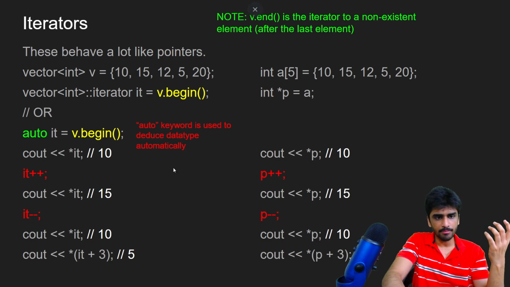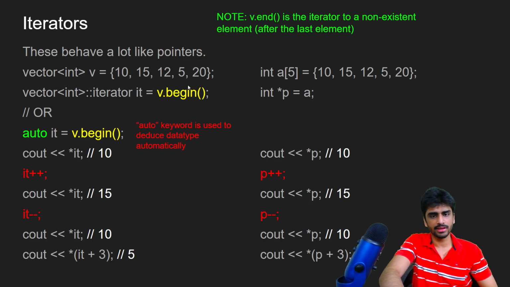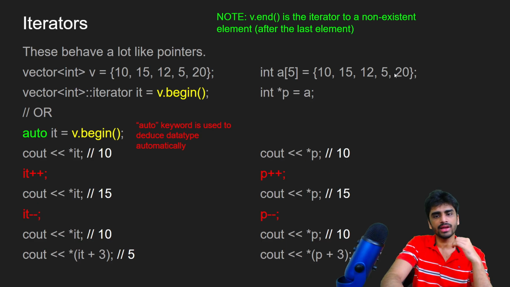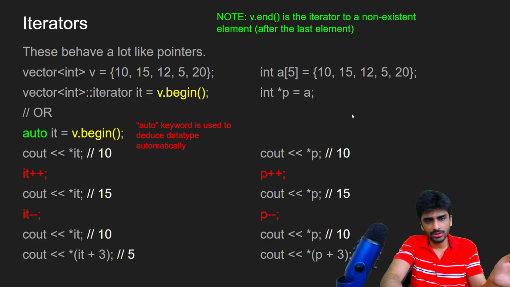So I have done a comparison of iterators and pointers, right? So here on the left side we have iterators, and on the right side we have pointers, and you can see that most of the things are working in a similar way. So I have a vector of 5 elements and I have an array of 5 elements. Now v dot begin will give me the iterator to the first element, and int star p equals a will give me the pointer to the first element.